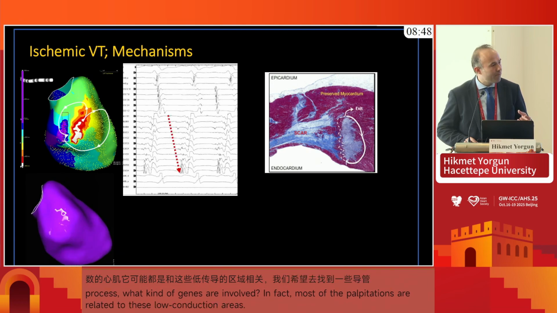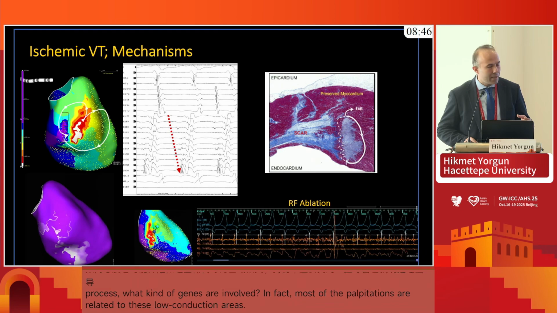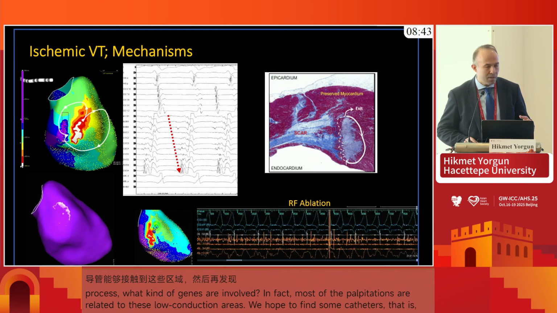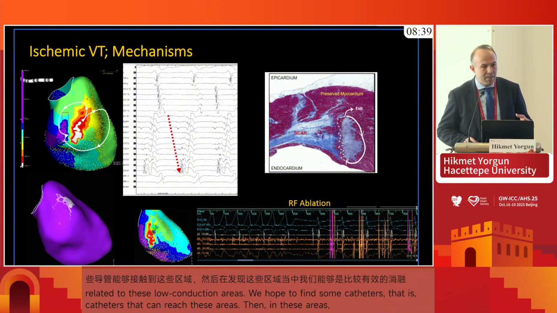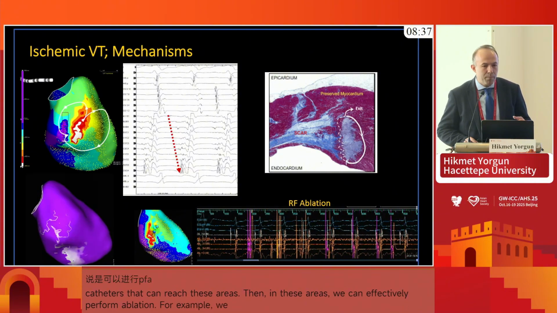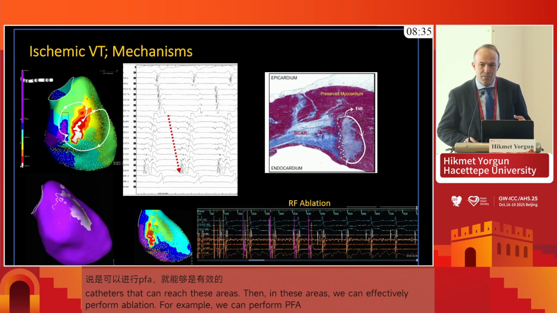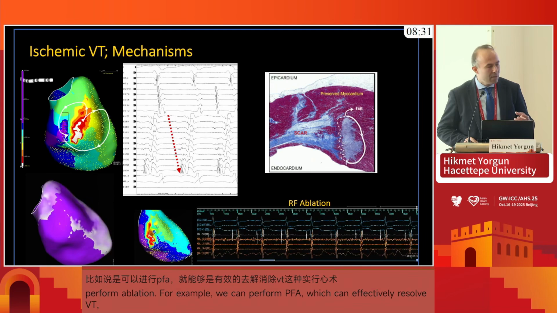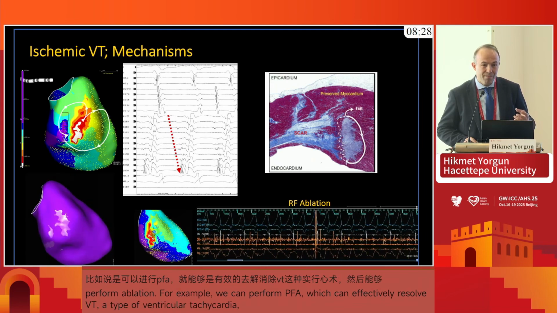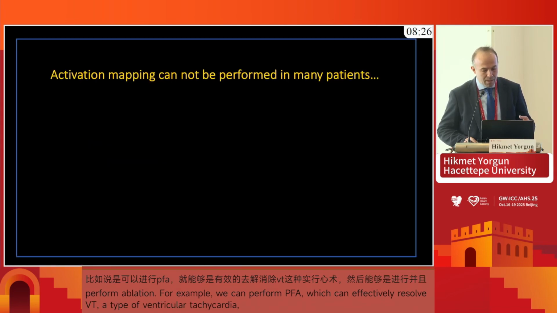When we find these areas and go in with an effective RF ablation, and nowadays pulsed-field ablation, we have the chance to terminate the VT. And if we can map the whole circuit with high-density mapping and then terminate the VT during ablation, this is associated with better VT freedom in clinical studies.